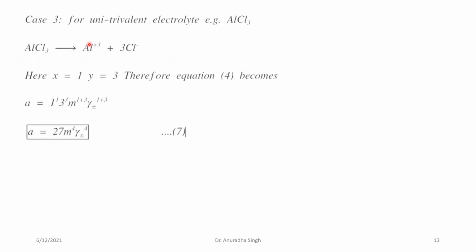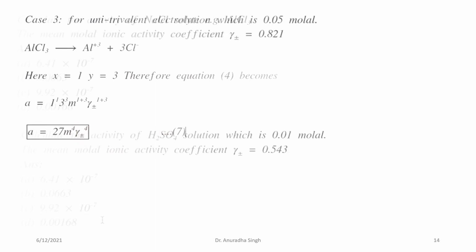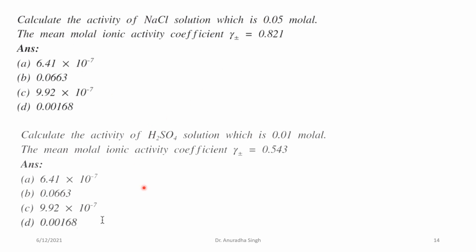Now similarly, we can solve case 3 for uni-trivalent electrolytes. Here X will be 1 and Y is equal to 3, and we get A is equal to 27 M power 4 gamma power 4. And you can solve these questions on the basis of our calculations.